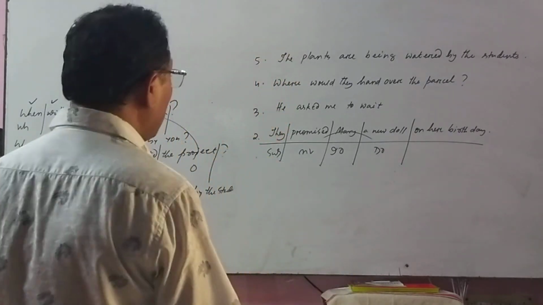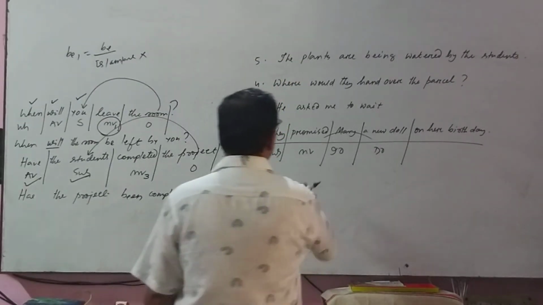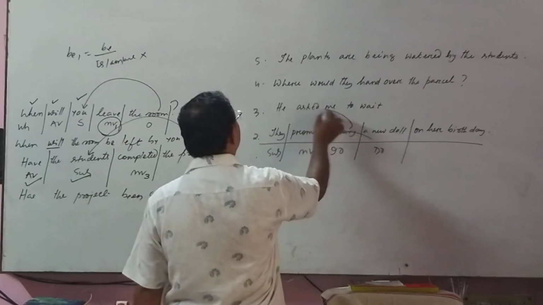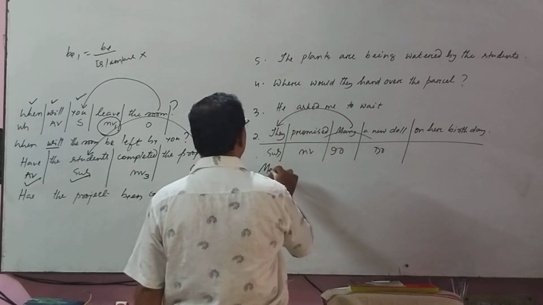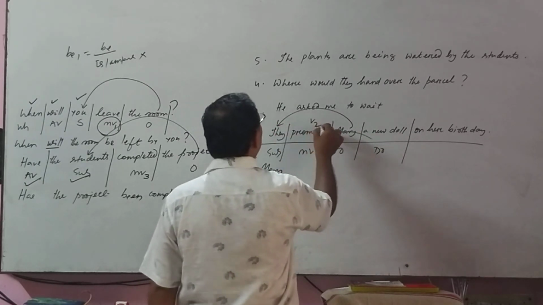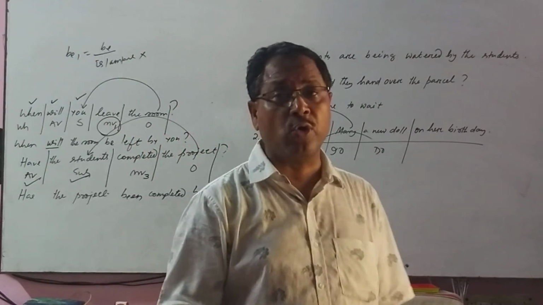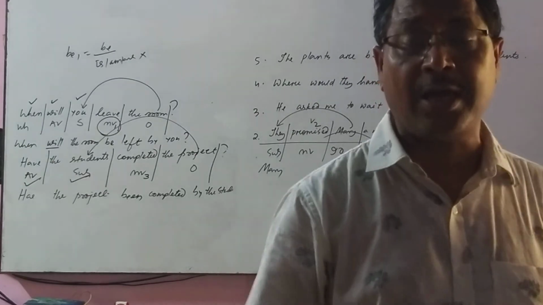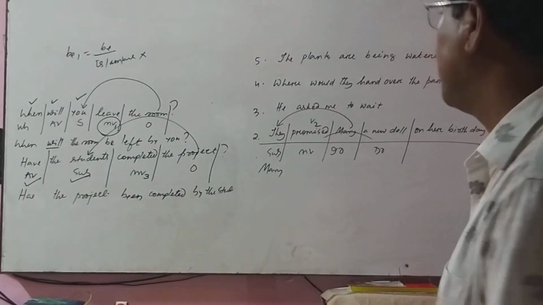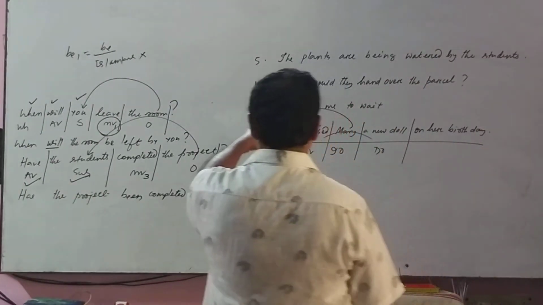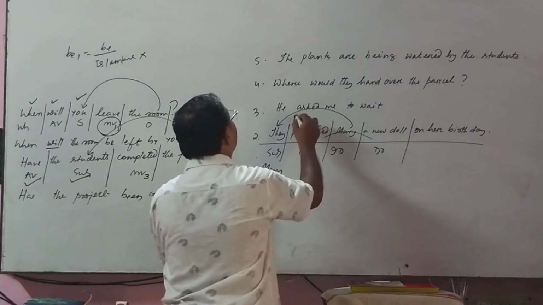Now you can take anyone. Object replaces subject, you can take Mary here. Mary. This is V2, not V3. Already I have told you V3 and V1-ing both are non-finite verbs, but this is the first verb, which means this is the finite verb.